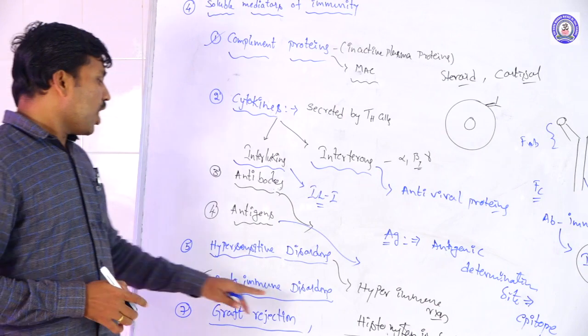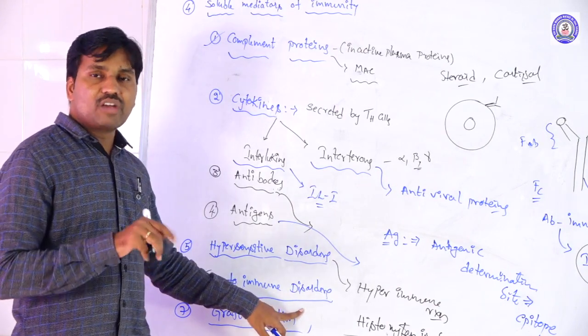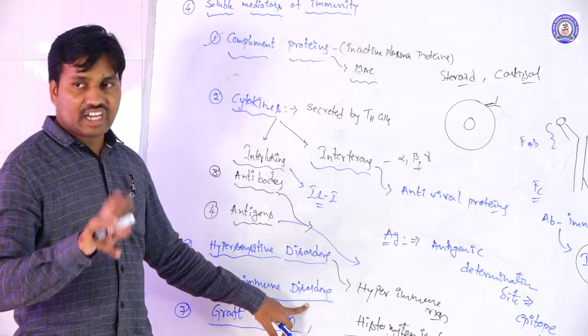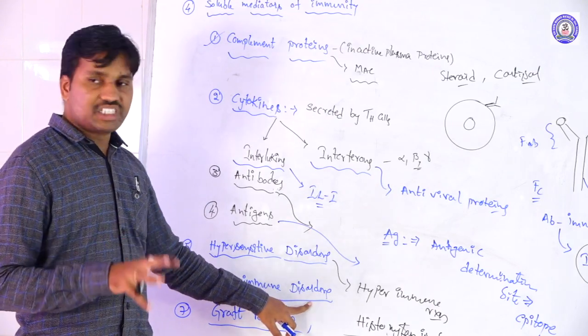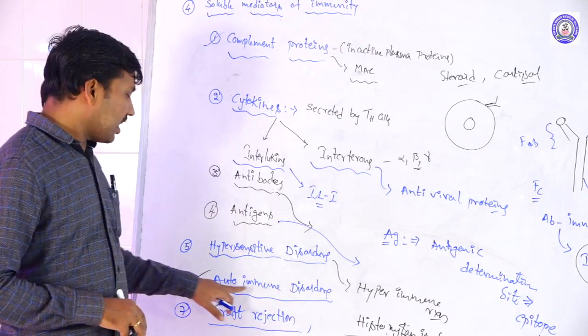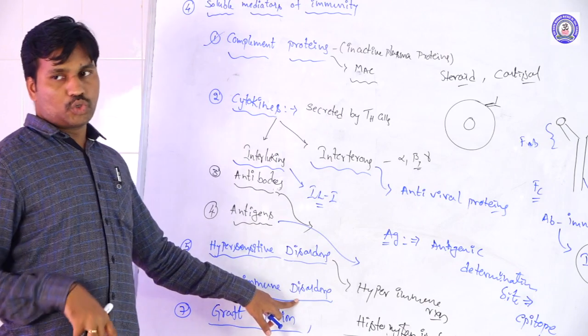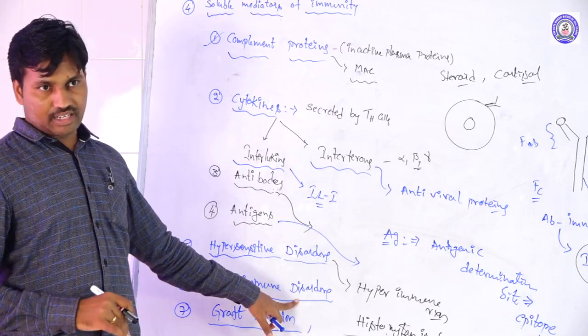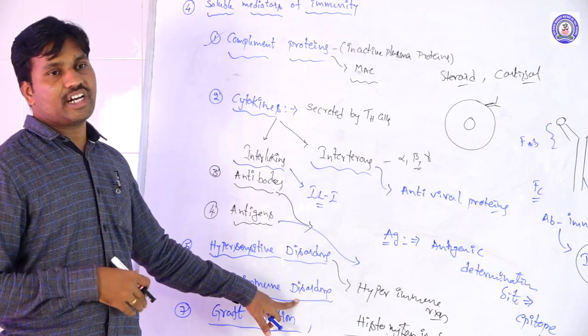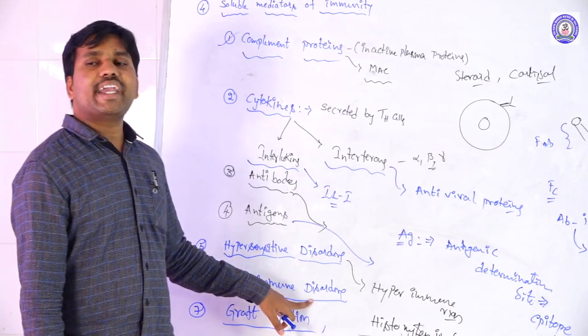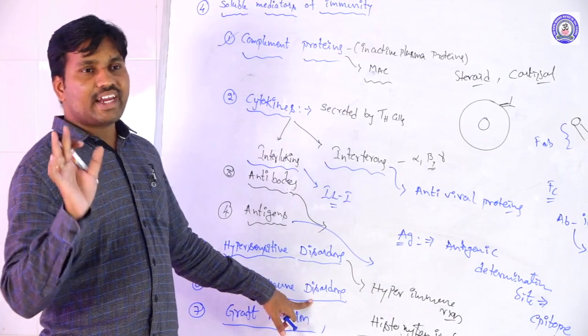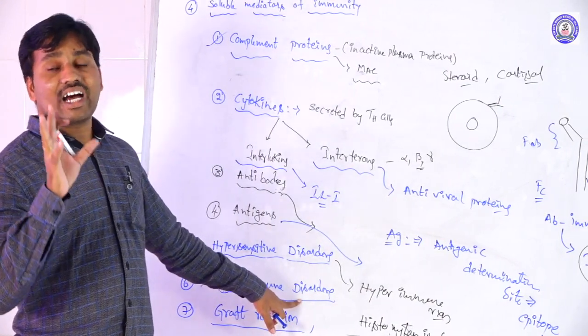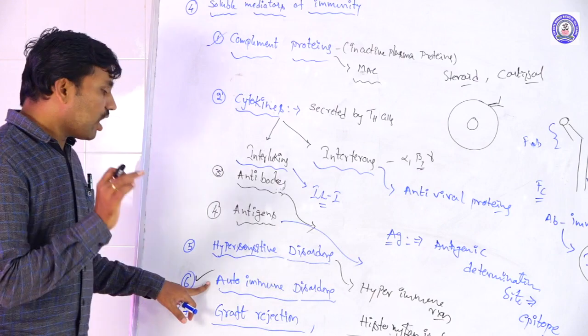For example, rheumatoid arthritis, Graves disease, myasthenia gravis, Addison disease. All these come under autoimmune disorders. There, specifically, the tissues get damaged. In Graves disease or rheumatoid arthritis, the connective tissues are degraded, destroyed or inflamed in the autoimmune disorder.